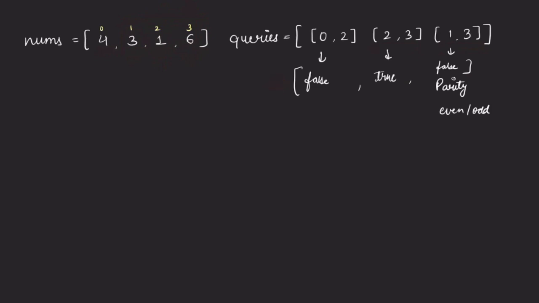So this array we need to return as our answer. We need to return an array whose size is equal to the query size, and each element should contain the answer of that particular query. So this has to be returned as our answer, right? So now how do we solve this?